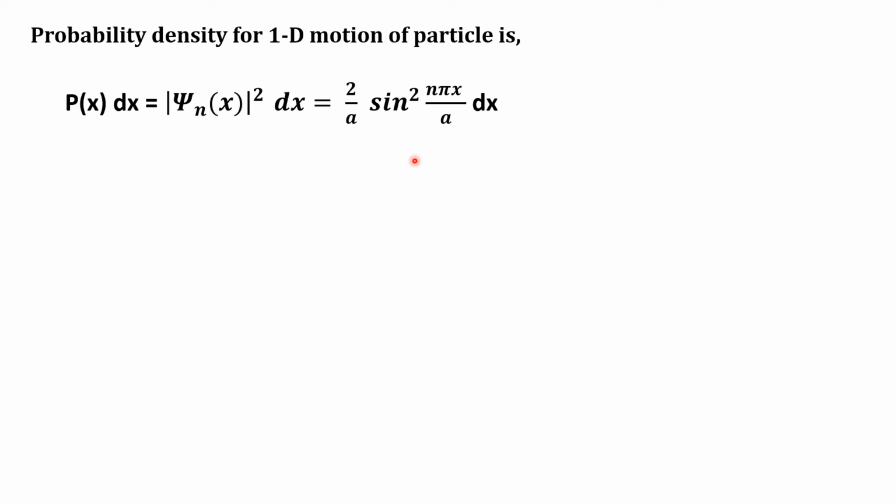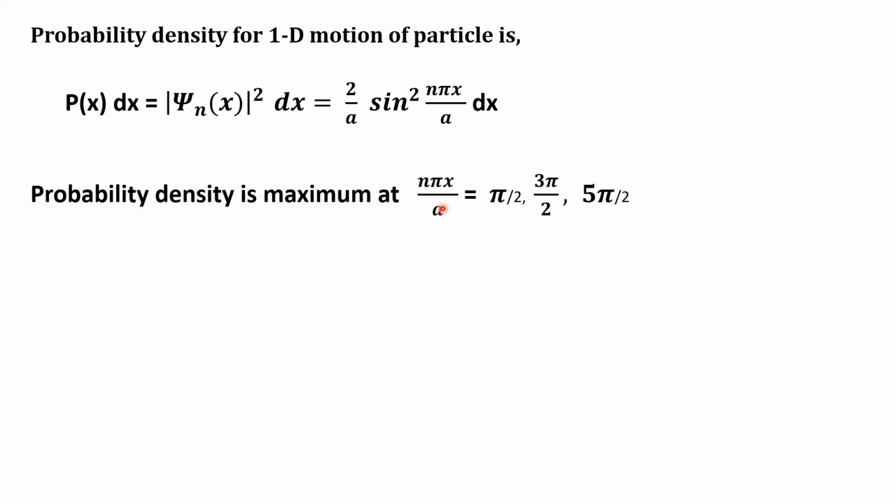Now we find when the probability density reaches maximum for different values of x. n pi x by a should be pi by 2, 3 pi by 2, 5 pi by 2. Then only the sine is 1 and probability density becomes maximum. Hence, we calculate x separately for different values of n: a by 2n, 3a by 2n, 5a by 2n.